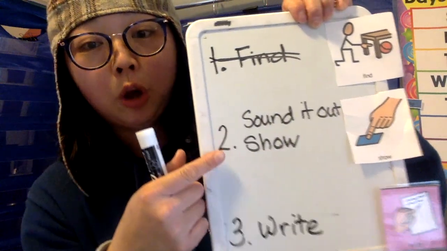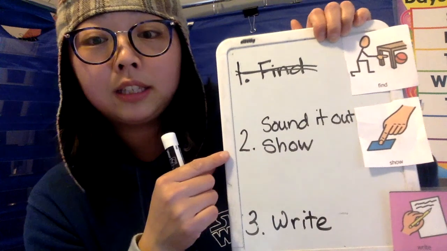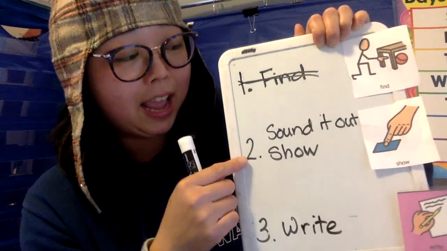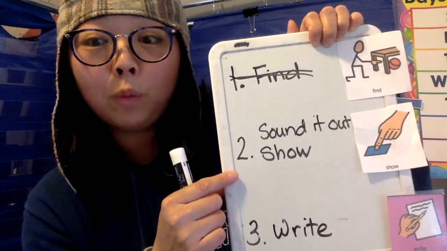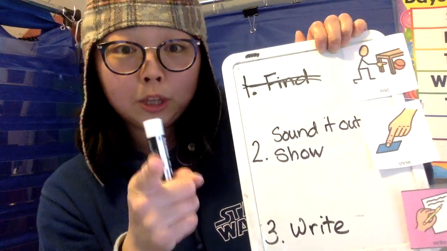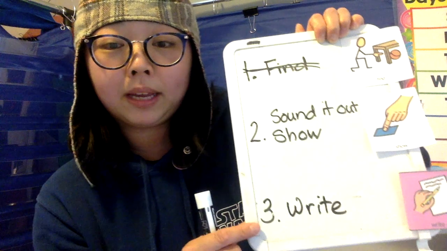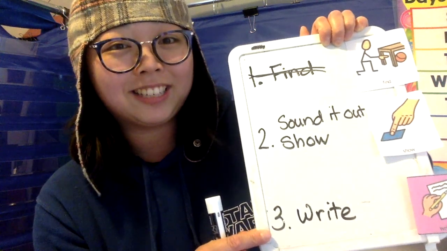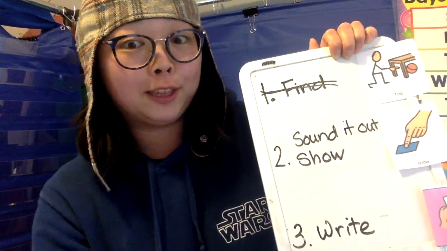So try it at home. Have fun. Bye. And oh, I forgot. We are done with sounding out the Z, which is Z, and finding things at home that start with a Z sound. Okay, so once you're done, go to the next one where I'm going to make another video about writing the letter Z. Have fun finding things that start with Z.